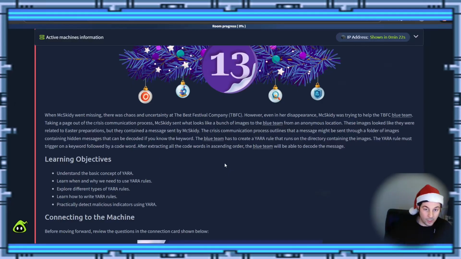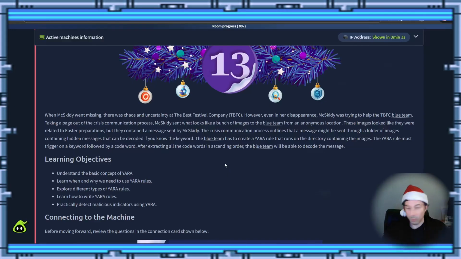If you know the keyword, the Blue team has to create a YARA rule that runs on the directory containing the images. The YARA rule must trigger on a keyword followed by a code word. After extracting all the code words in ascending order, the Blue team might be able to decode the message.